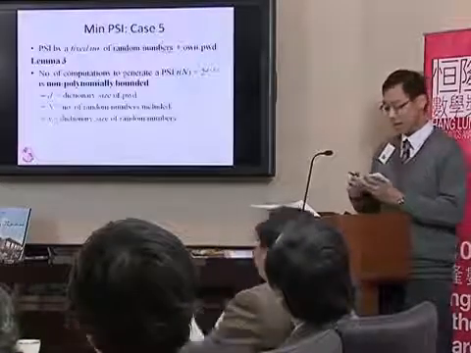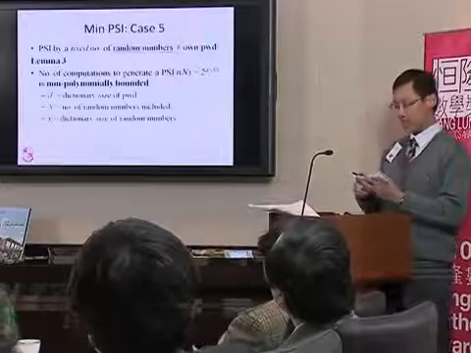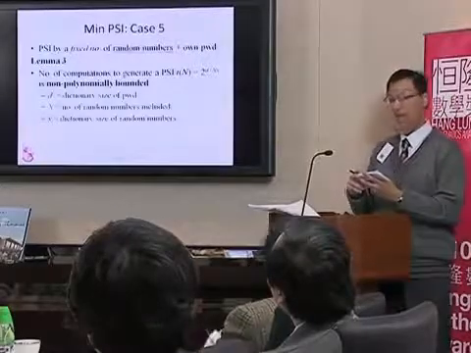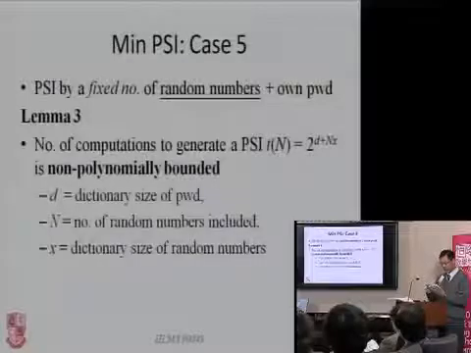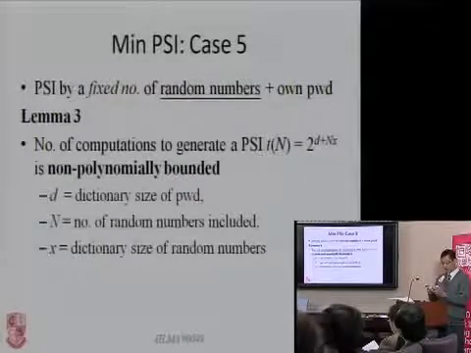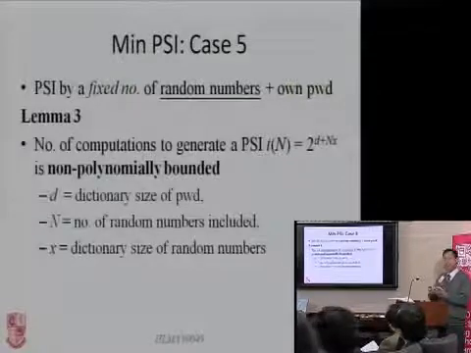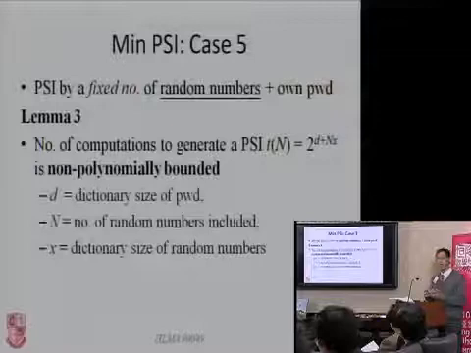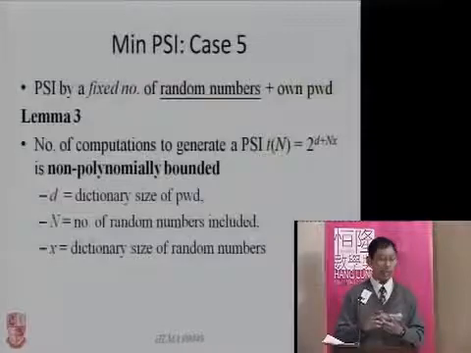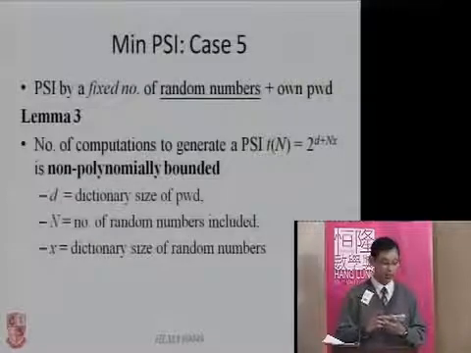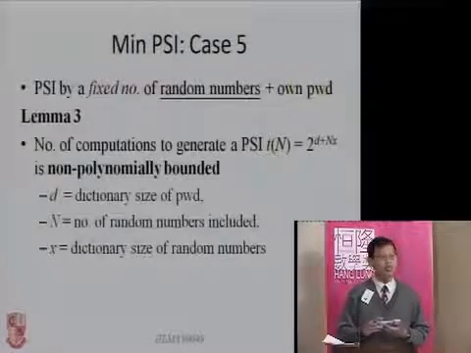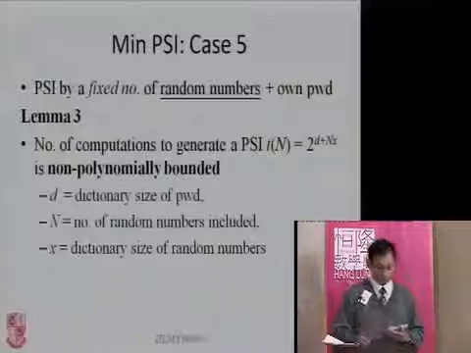After the unsuccessful trials, I wonder whether adding random numbers can solve the brute force attack problem. In case 5, the PSI is created by a fixed number of random numbers and the client's own password. I've derived that the number of computations to generate a PSI is equal to Tn = 2^d + nx, where d is the dictionary size of the password, n is the number of random numbers included, and x is the number of bits of these random numbers. Obviously, Tn is non-polynomially bounded.